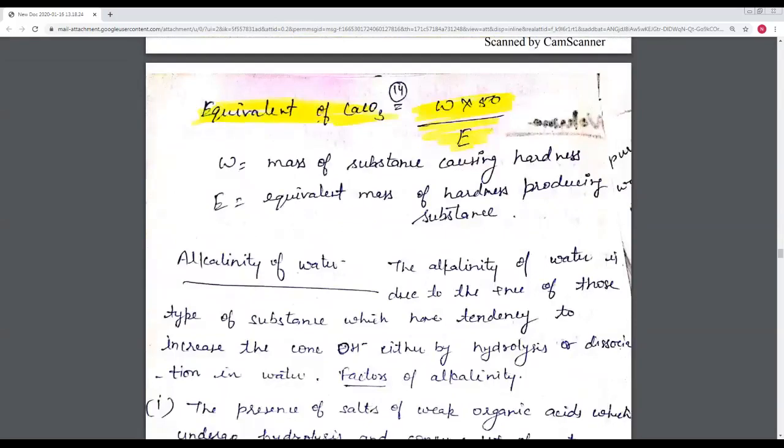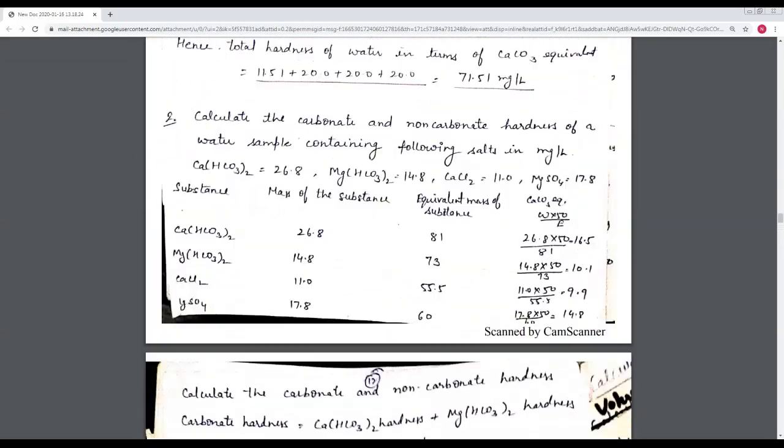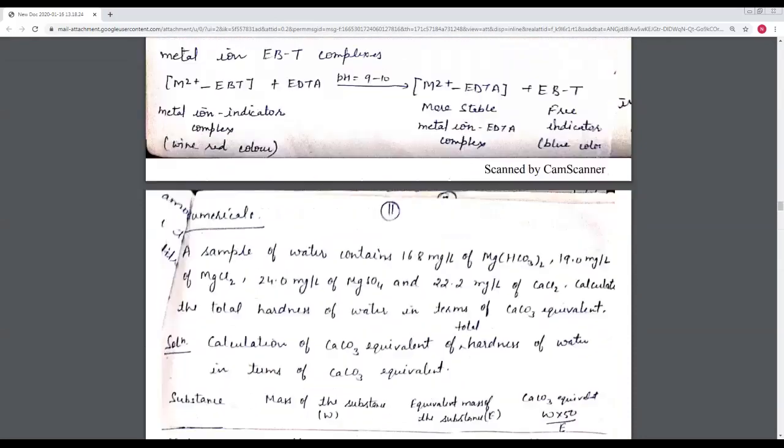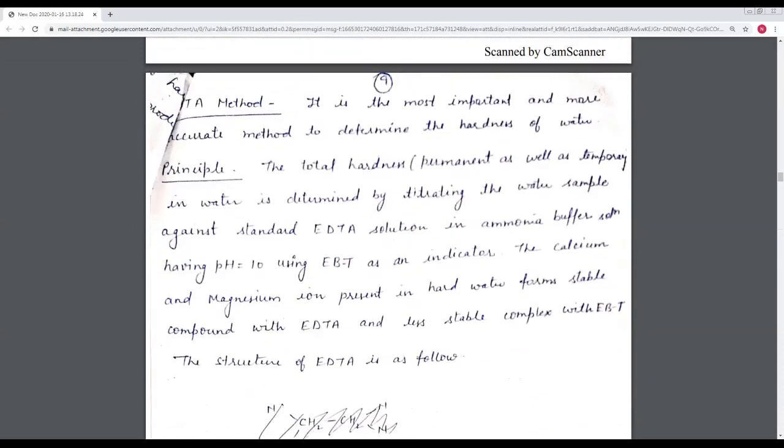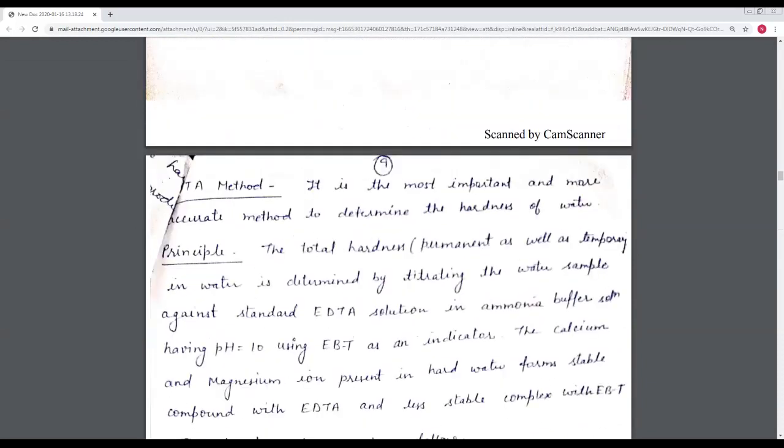Now we determine the hardness. Determination of hardness is by the EDTA method. This part is the determination by the EDTA method. We know that the EDTA method is also our practical part for the laboratory.